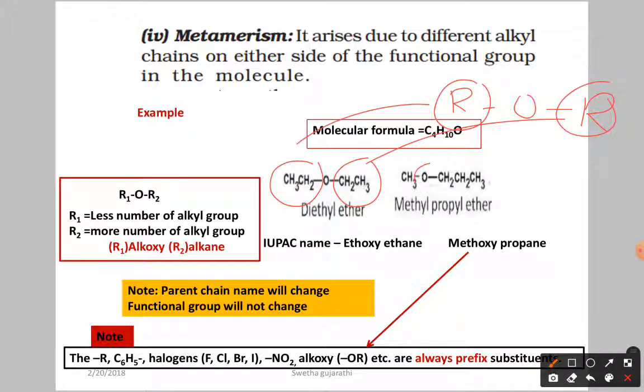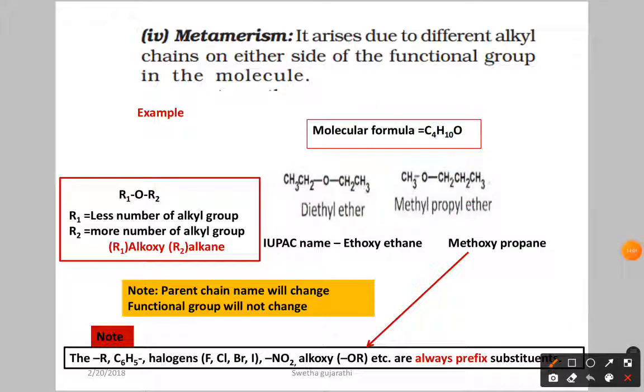Here also it is an ether, but on one hand we have CH3 and on the other hand CH2CH2CH3. Simply, for example, we have a head and two hands. These branches are going to change, sometimes short, sometimes long, but the central part stays the same. Those isomers are called metamers and the phenomenon is called metamerism.